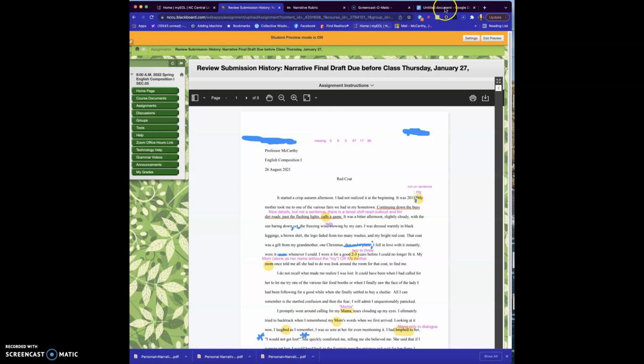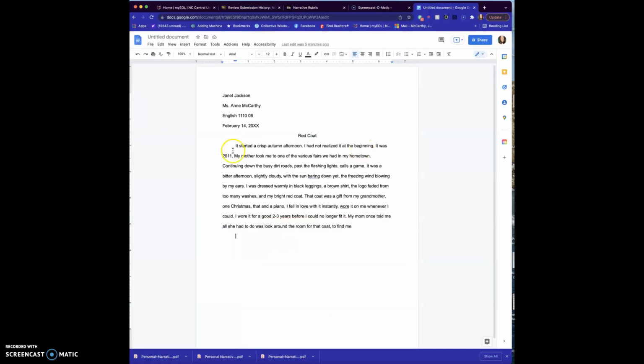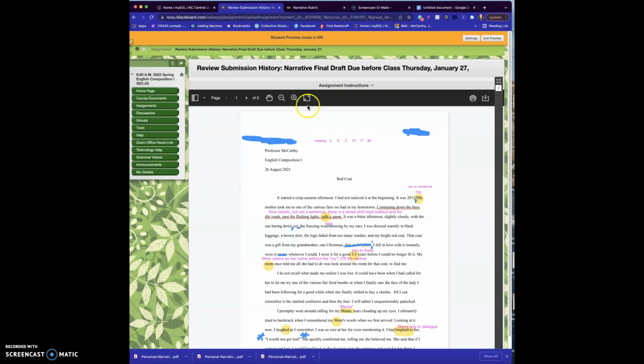So what you need to do then is on your new paper, you will come over here and notice here is the same place in the paper, and I'm going to change this and fix it, and I'm going to make this a semicolon. And then what I'm going to do is highlight this. Anything I fix, I'm going to highlight. I'm not going to do all of these, but I want to show you some of these.